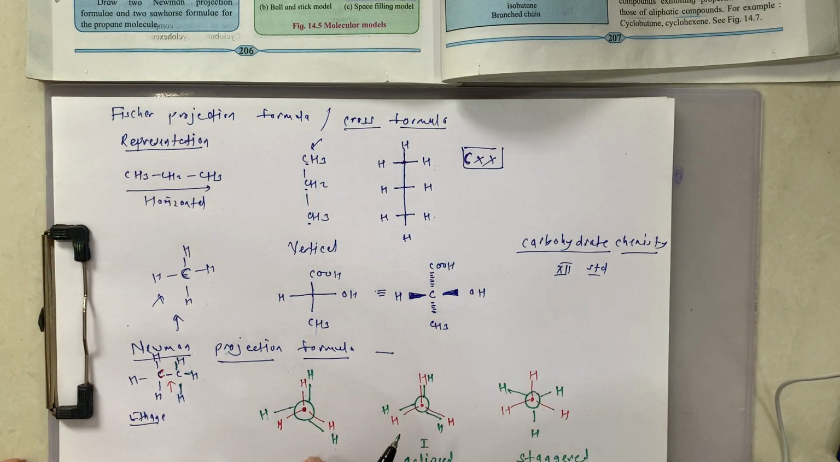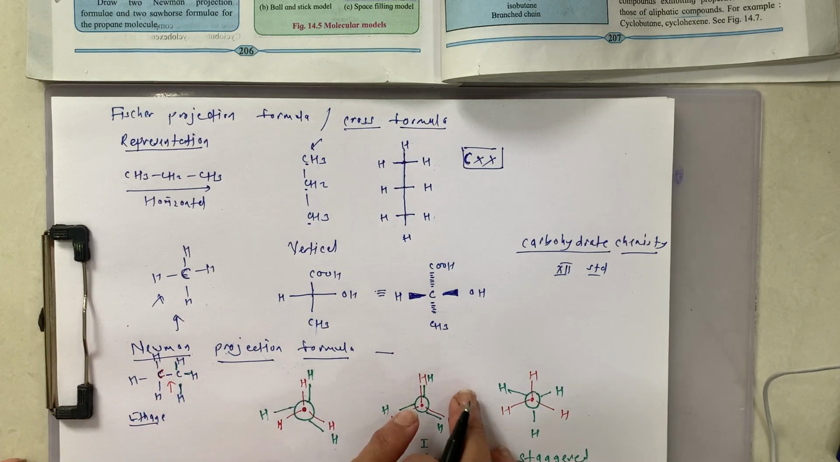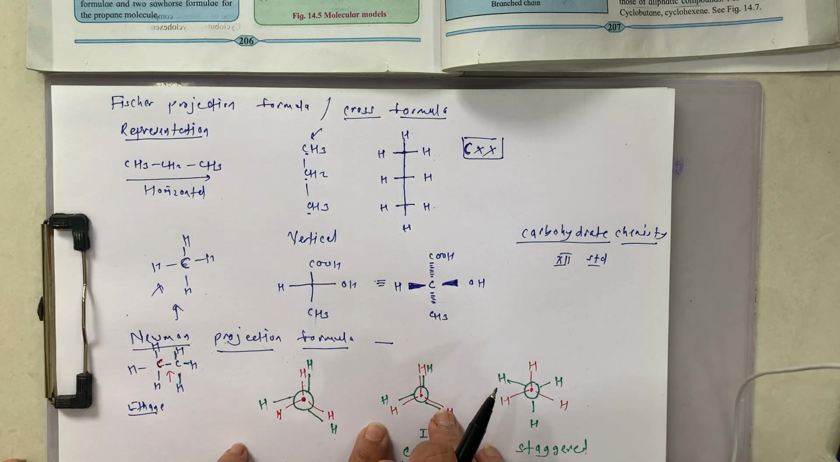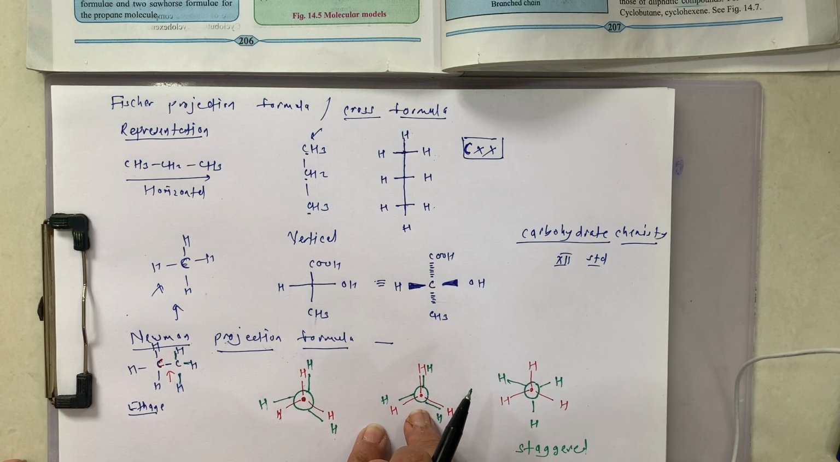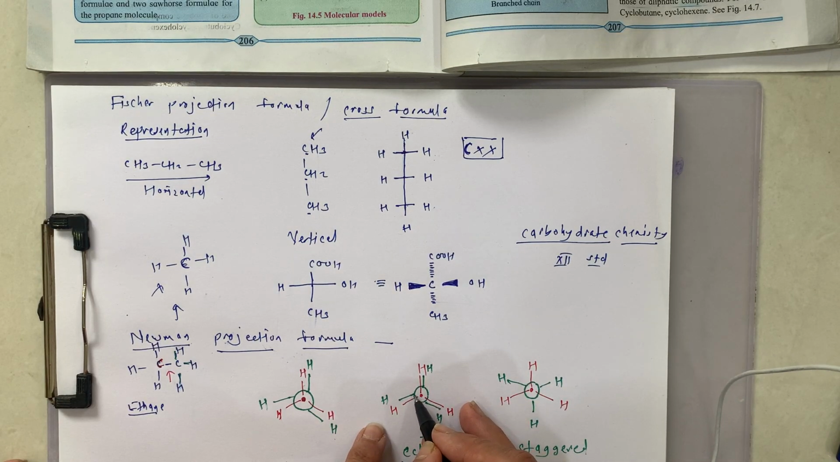The remaining 3 bonds at each of these 2 carbons are drawn like spokes. These are just like the spokes of a wheel. We know the spokes of our cycle. Conventionally, these 3 bonds at the front carbon are shown to radiate from the center of the circle, which is the front carbon, and the 3 bonds at the rear carbon are shown to radiate from the circumference of the circle.